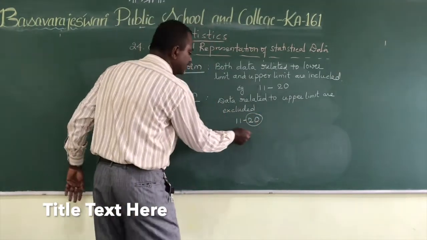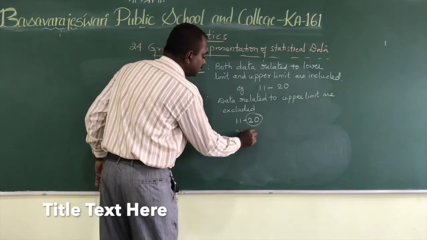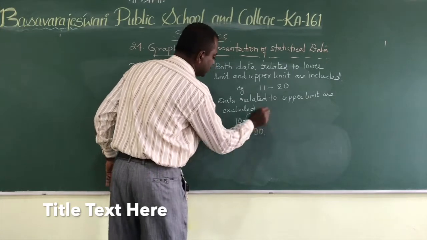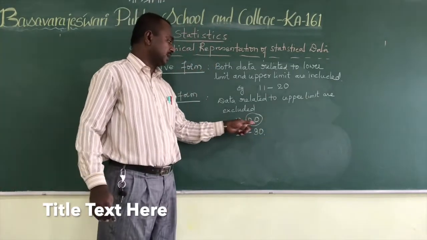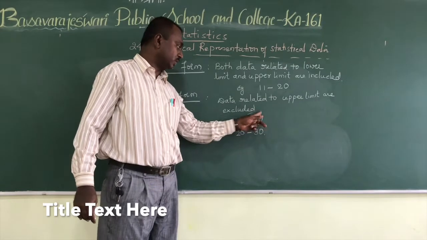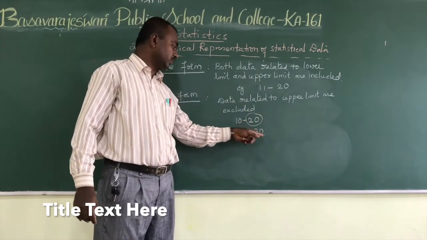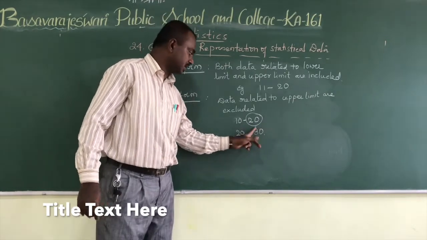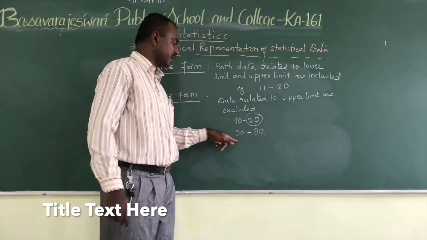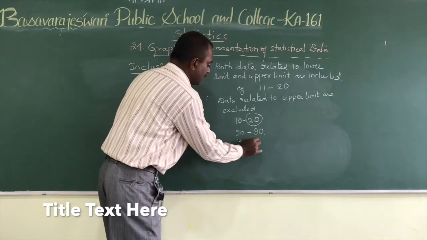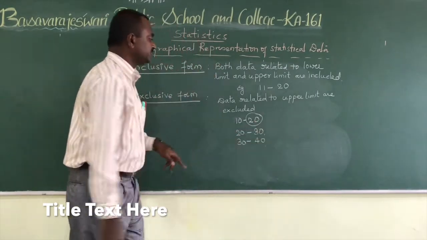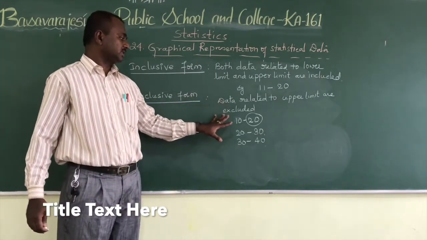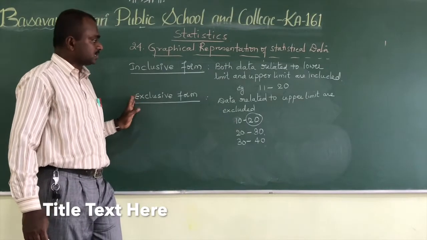It is included in the next part. For example, 10 to 20, 20 to 30. See, here the upper limit is excluded. We are not including it in this group, but we are including it in the next class interval. Again, this 30 is excluded and is included in the next class interval, and so on. Writing this type of class intervals is called the exclusive form.